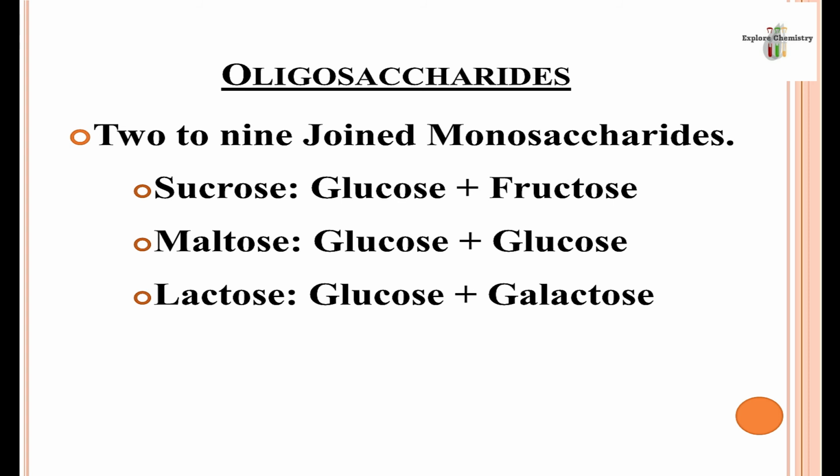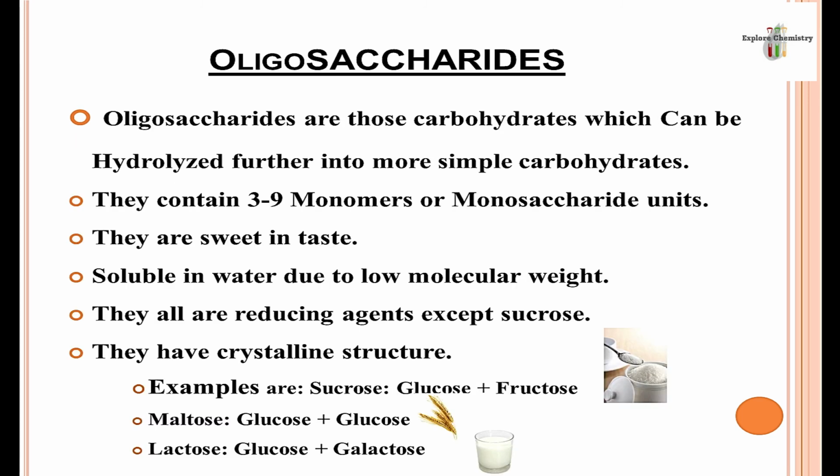Now, the next type of carbohydrates are oligosaccharides, which contain 2 till 9 monosaccharides joined together through glycosidic linkage. These are some examples of oligosaccharides, like sucrose, which is formed by one molecule of glucose and another molecule of fructose. Next is maltose, which is formed by one molecule of glucose and another molecule of glucose. Lactose is formed by glucose plus galactose. So in this way, oligosaccharides can be formed.